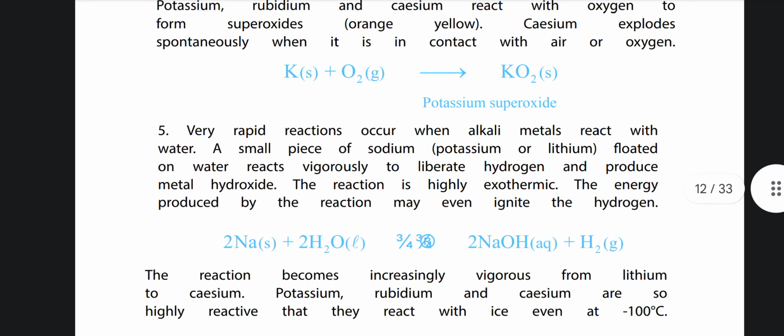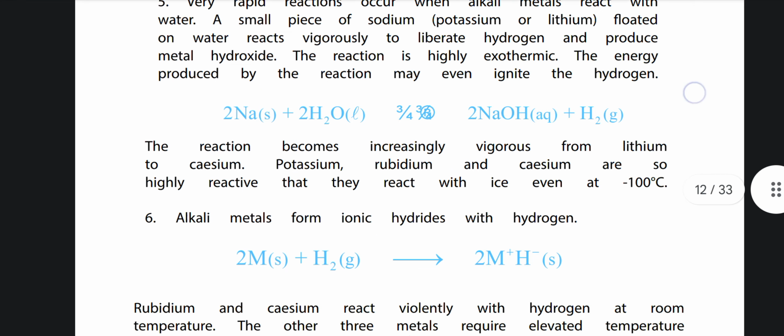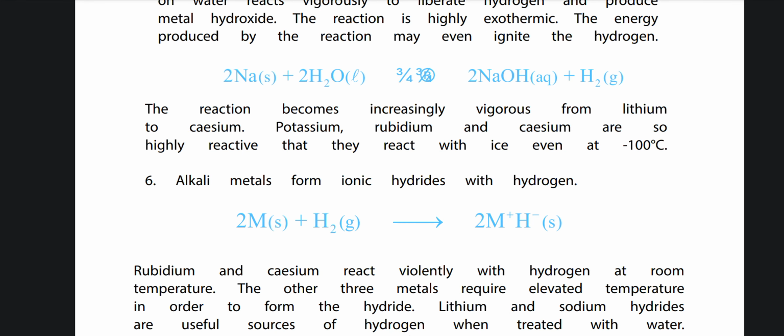Very rapid reactions occur when alkali metals react with water. A small piece of sodium, potassium or lithium floated on water reacts vigorously to liberate hydrogen and produce metal hydroxide. The reaction is highly exothermic and the energy produced by the reaction may even ignite the hydrogen. 2Na plus 2H2O gives us 2NaOH plus H2. The reaction becomes increasingly vigorous from lithium to cesium. Potassium, rubidium and cesium are so highly reactive that they react with ice even at minus 100 degrees Celsius.